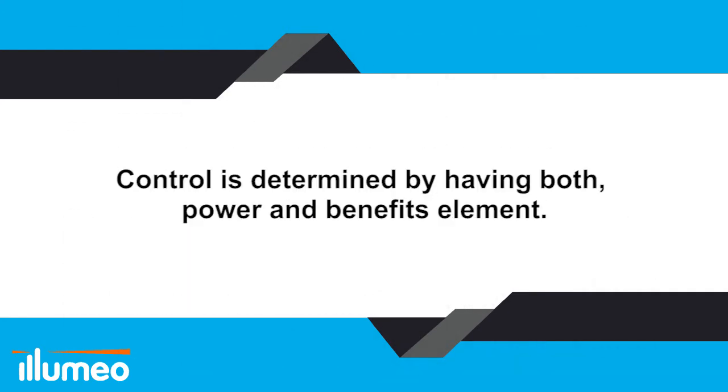In the new leases standard, control is determined by having both a power element and a benefits element. This is different than current GAAP. The major change for lessees is that operating lease assets and liabilities will be placed on the balance sheet alongside capital or finance leases, which are already there. For leases that have terms of greater than 12 months in duration, lessees will recognize both assets and liabilities on their balance sheets.